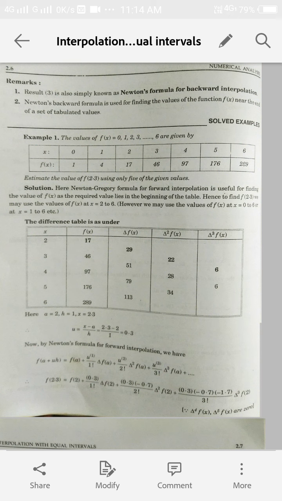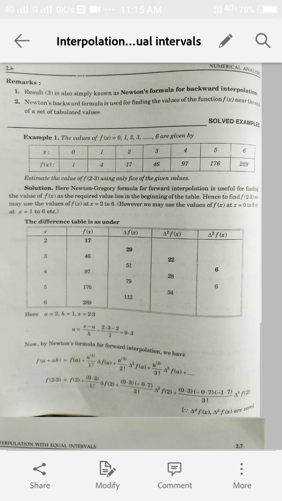Now we will find Δ²f(x), our fourth column. This is the difference of the first forward differences. So 51 minus 29 is equal to 22. 79 minus 51 is equal to 28. 113 minus 79 comes out to be 34. Again, for the third order difference, we take the difference of the second order differences: 28 minus 22 comes out to be 6, 34 minus 28 again comes out to be 6, and for Δ⁴ it becomes 0. So this is our forward difference table.